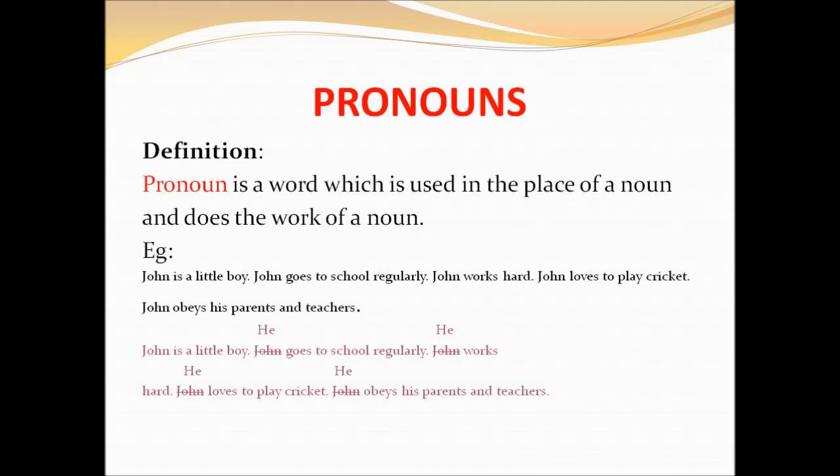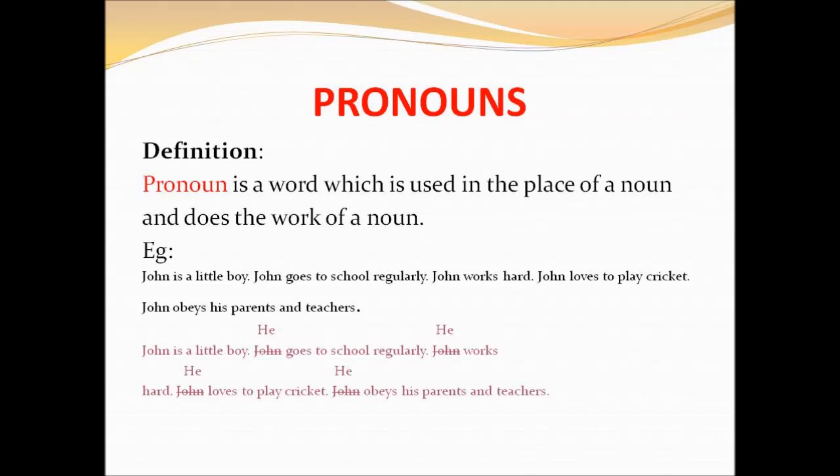John is a little boy. John goes to school regularly. John works hard. John loves to play cricket. John obeys his parents and teachers. In this sentence, the noun, that is the subject of the sentence, is repeated in each and every sentence. Did you notice, children? Yes. The noun John is repeated in each and every sentence.